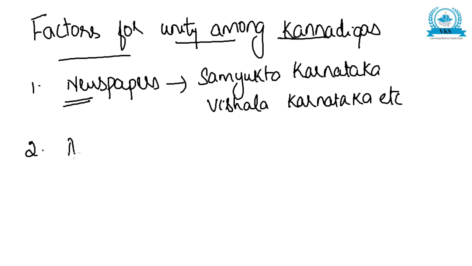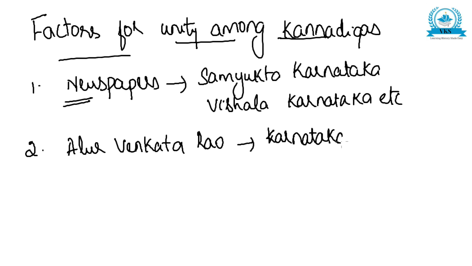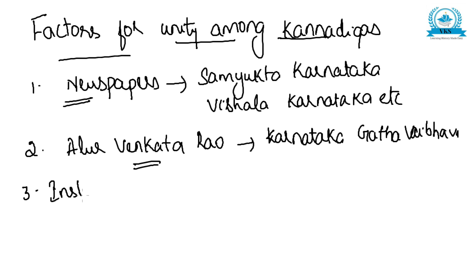Next was a famous personality, that is Alur Venkatarao. He wrote a very famous book, that is Karnataka Gata Vaibhava. So this book also brought about the feeling of nationalism among the people of Karnataka. So the book written by Alur Venkatarao, Karnataka Gata Vaibhava, also played a very important role in bringing unity among the people of Karnataka.